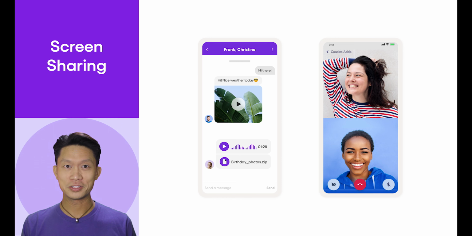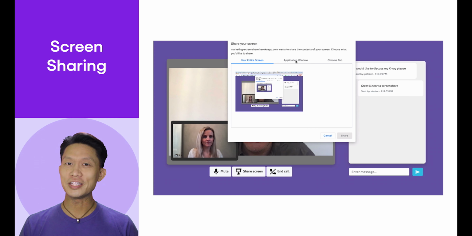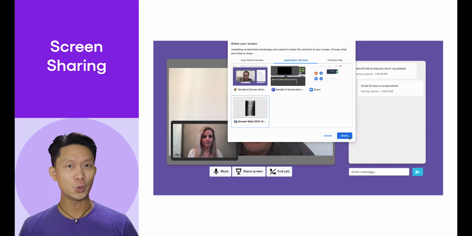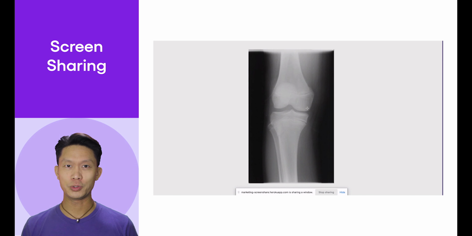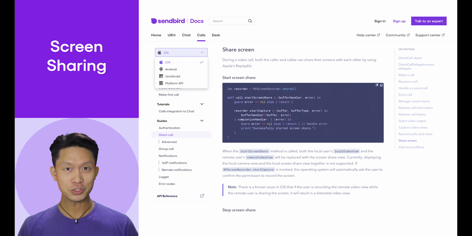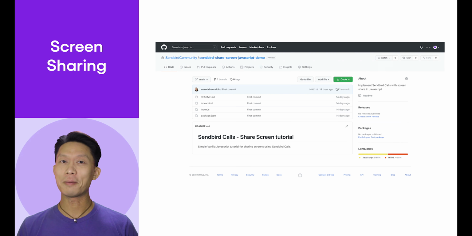is completely seamless. With Sendbird Screen Sharing, you can easily choose which application, file, or window to share, which is ideal for showing documents securely. To implement screen sharing in your own app, check out our docs, tutorials, example code, and upcoming videos.